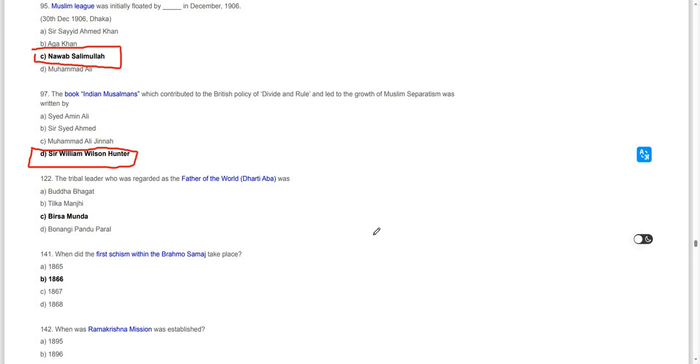The tribal leader who was regarded as the father of the world, Dharti Abba, was Birsa Munda.